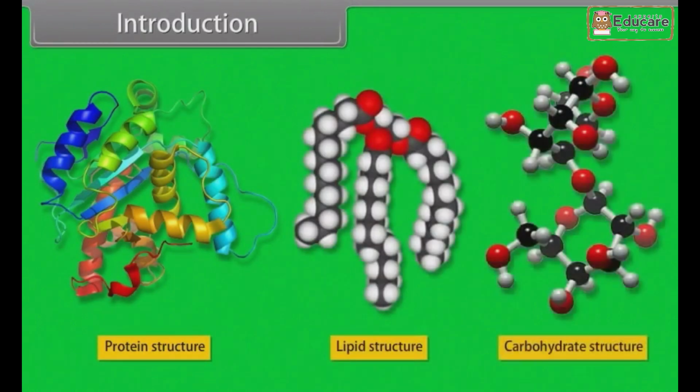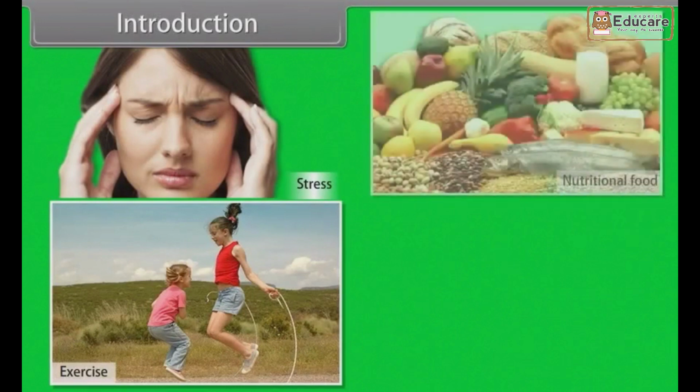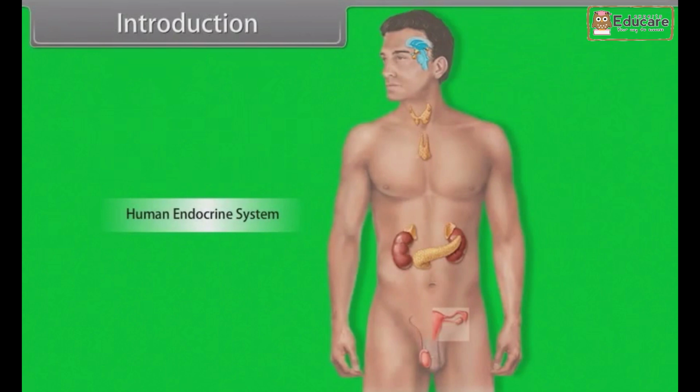Growth hormone has significant effect on the metabolism of protein, lipid, and carbohydrates. The production of growth hormone depends upon many factors such as stress, exercise, nutrition, sleep, etc. There are several other hormones which are secreted within the body which perform specific functions such as calcitonin, which is secreted by thyroid gland, helps in regulating level of calcium in blood. So, throughout this module, we learn chemical coordination and integration.